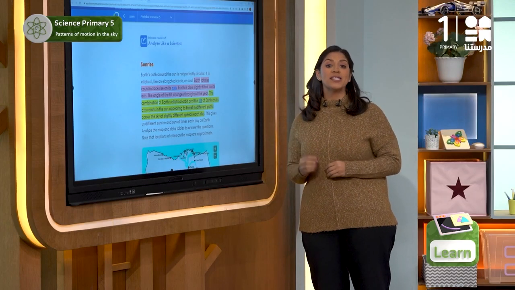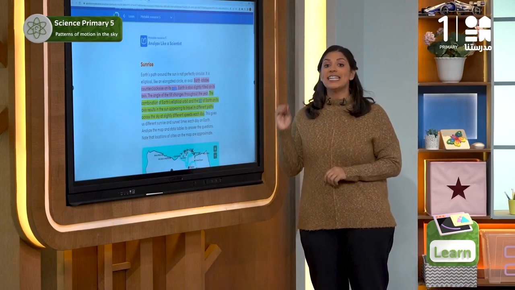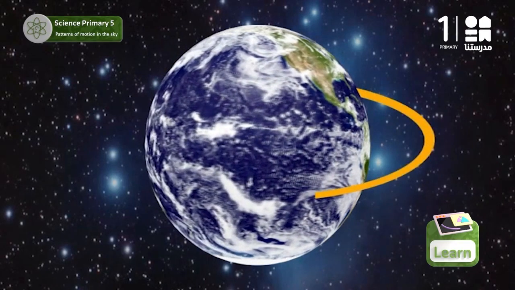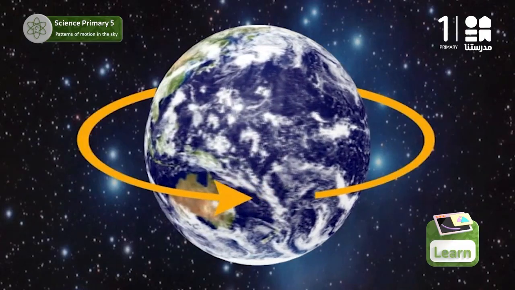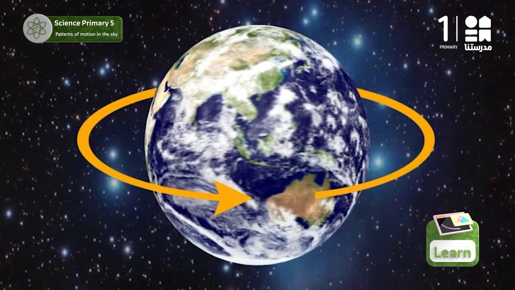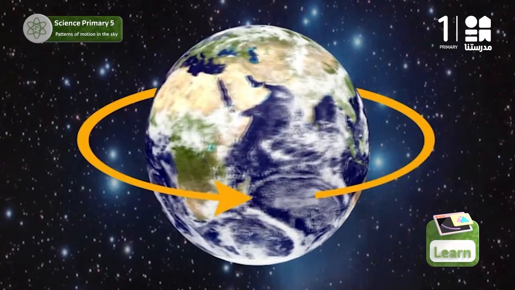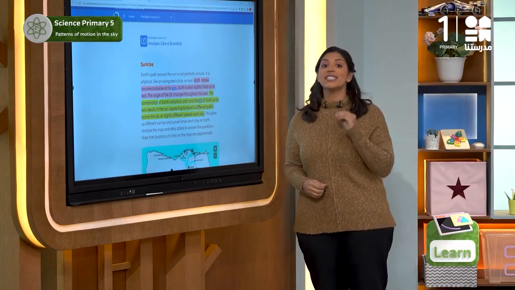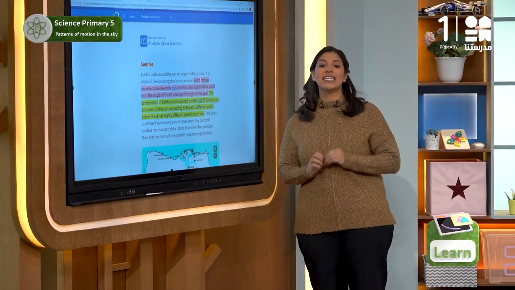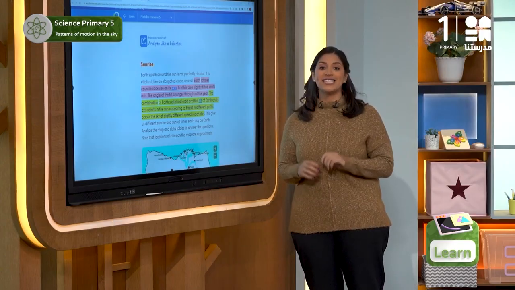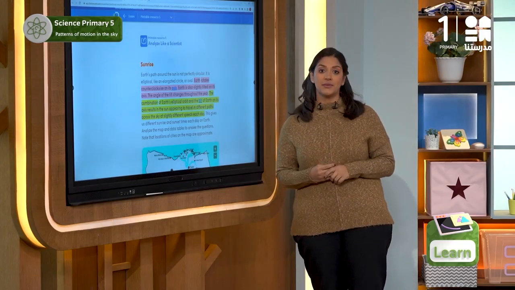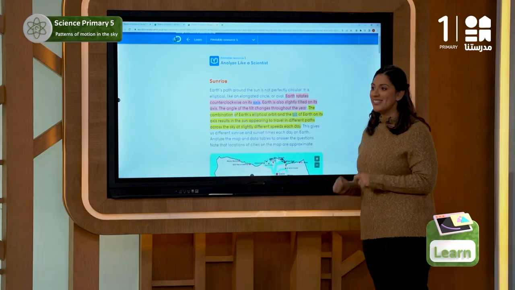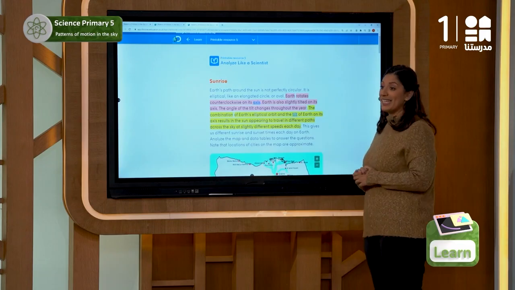Earth's path around the sun is not perfectly circular. It is elliptical, and Earth rotates clockwise on its axis. Earth's orbit, as we said, is elliptical like an elongated circle or oval. And as we explained on the clay ball, Earth is also slightly tilted on its axis. So the angle of the tilt changes throughout the year. Okay, so what is the result of this tilted rotation? Let's read the last part of the text to find out.